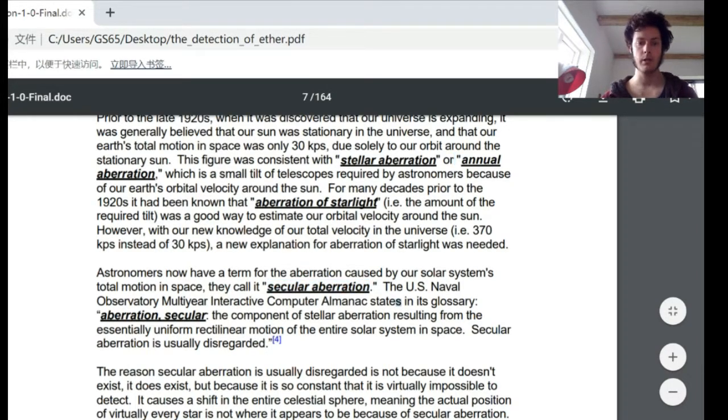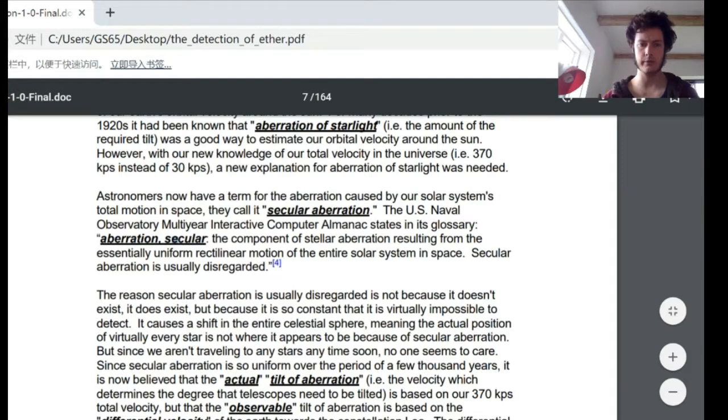The U.S. Naval Observatory Multi-Year Interactive Computer Almanac states in its glossary, aberration, secular: component of stellar aberration resulting from the essentially uniform rectilinear motion of the entire solar system in space. Secular aberration is usually disregarded.